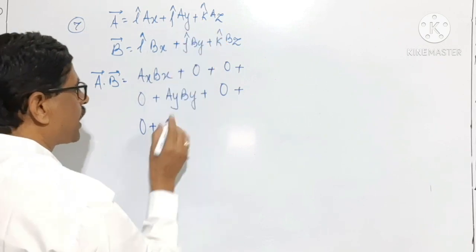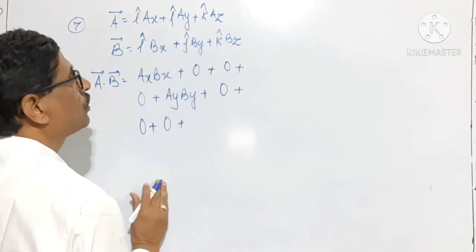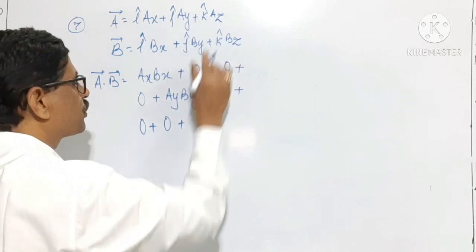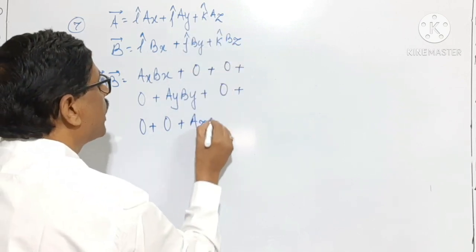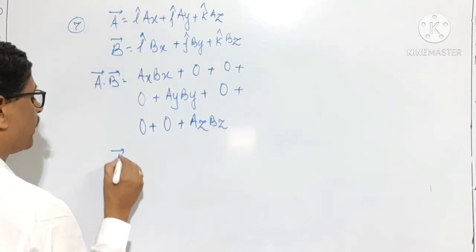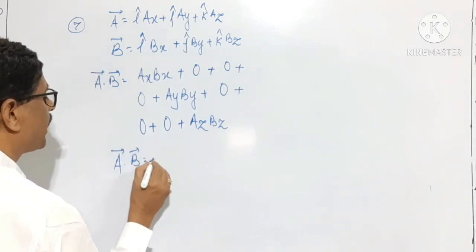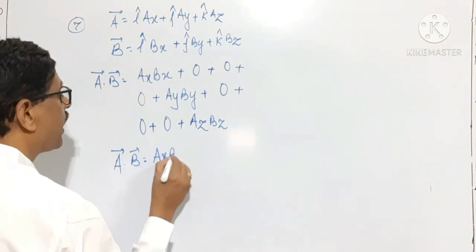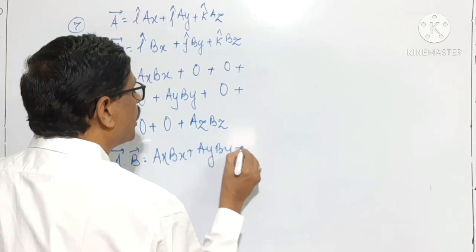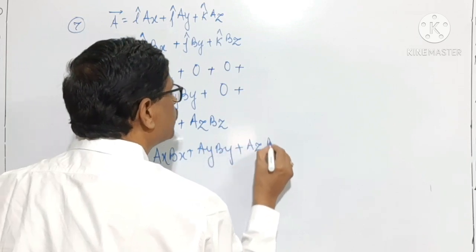K cap dot j cap, again it is 0. K cap dot k cap is 1, therefore it is az bz. In short, I will write vector a dot vector b is equal to ax bx plus ay by plus az bz.